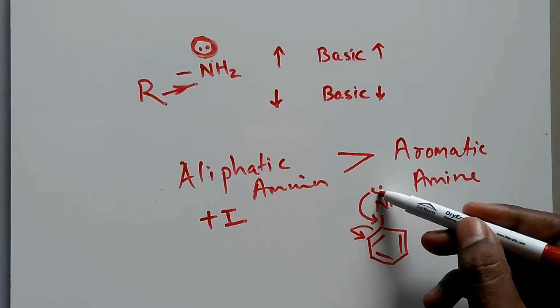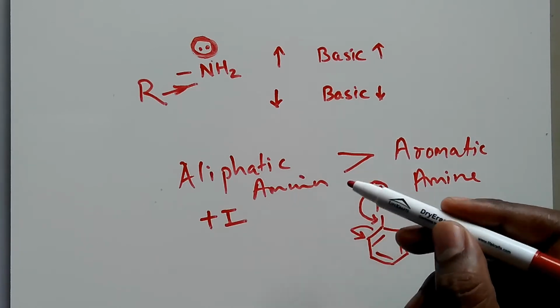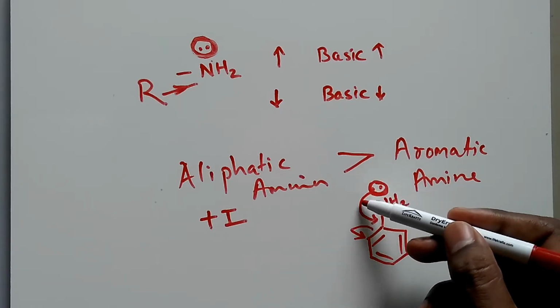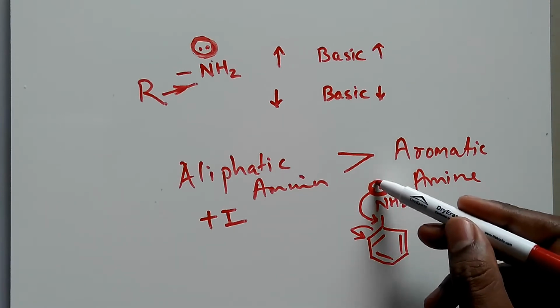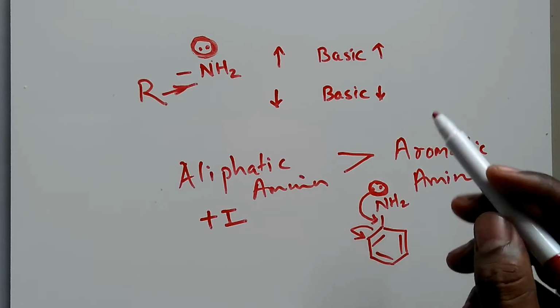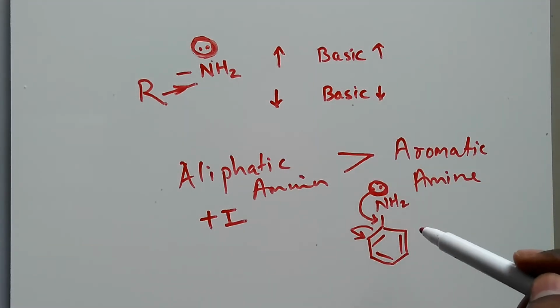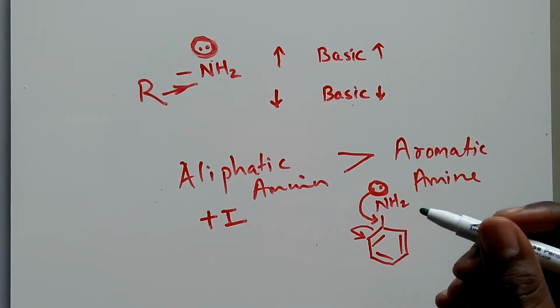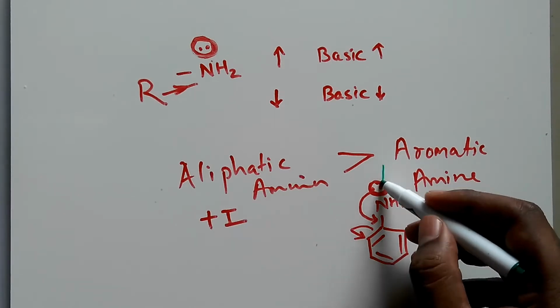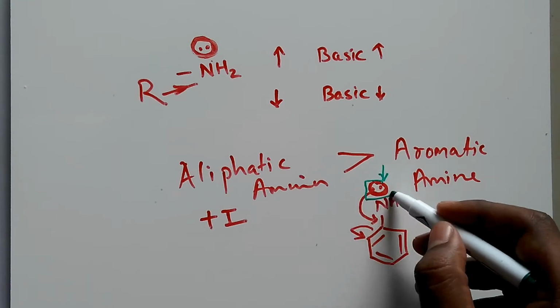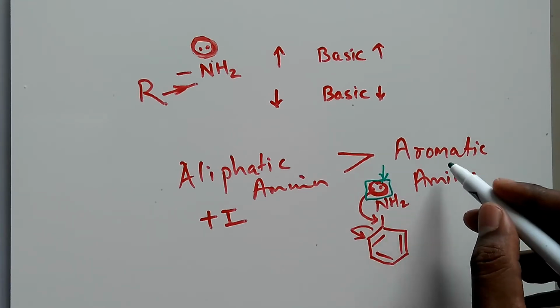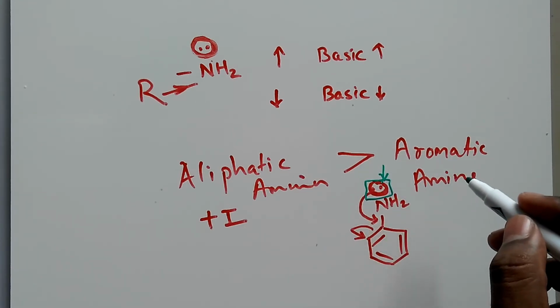And the density of the lone pair here decreases because it goes into conjugation with the ring. Once the electron density decreases here, the basic character also decreases. So due to the delocalization of this lone pair of electrons, the electron density here decreases and the basicity of aromatic amine also decreases.